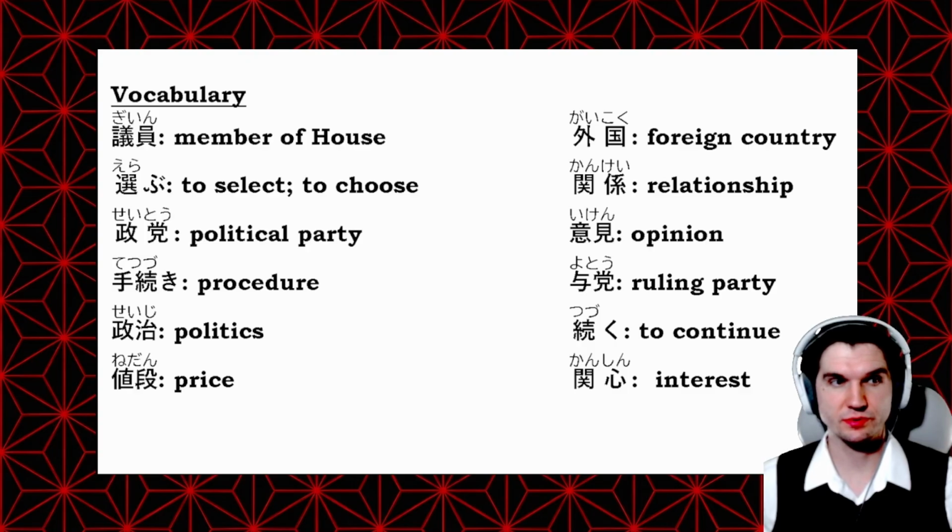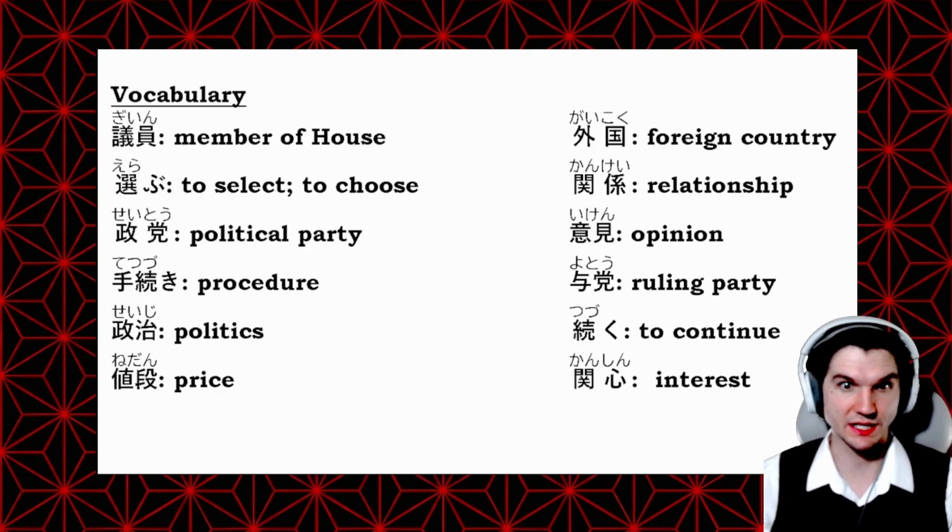値段, price. 外国, foreign country. 関係, relationship. 意見, an opinion. 与党, the ruling party, so the political party who currently has the most power in the Japanese political system is called the 与党. And we have 続く, to continue, and 関心, interest. And this is interest as in having interest in something, not interest like in a monetary sense.